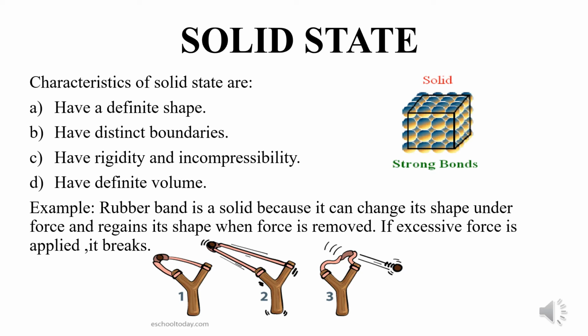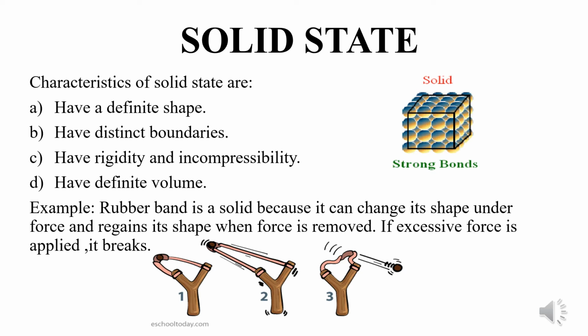Okay, children? Now let me take another example. As you can see on your screen, there is a wooden slingshot with a rubber band. Now the rubber band is solid. When you stretch it, the rubber band will change its shape, but that shape is changed only when subjected to an outside force. Solids have a tendency to maintain their shape, but they can change their shape when subjected to an outside force.